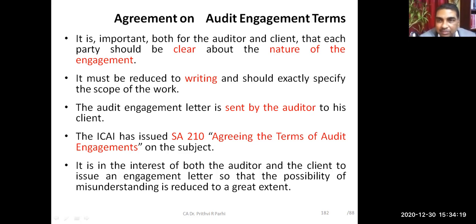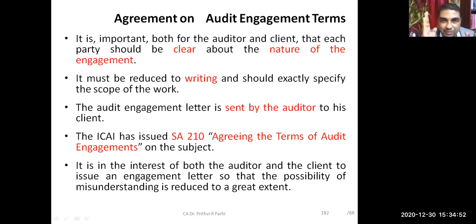Who sends the letter? The engagement letter is not something the client gives to the auditor. Who gives the letter to whom? Engagement letter is given by whom to whom? Can you tell me? So, the auditor to the client. The engagement letter is not from client to auditor. It is from auditor to the client.